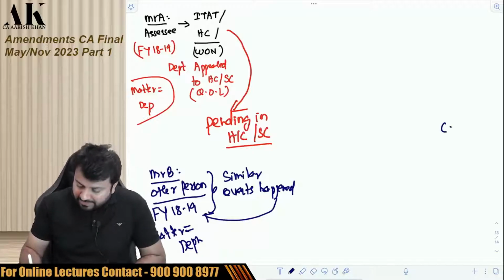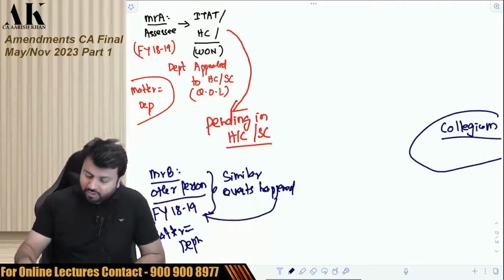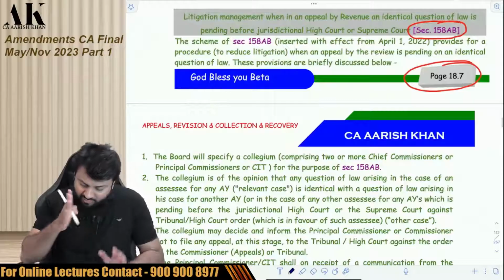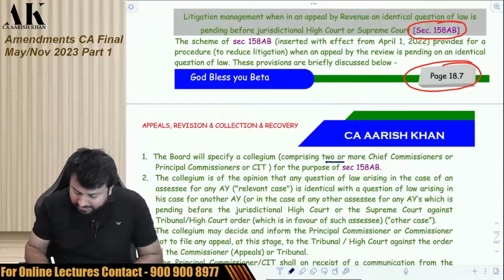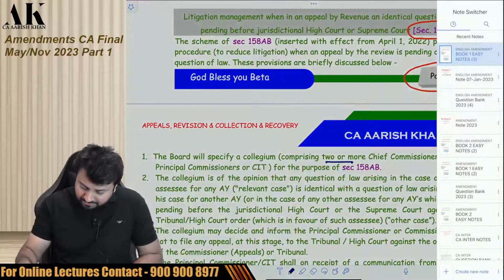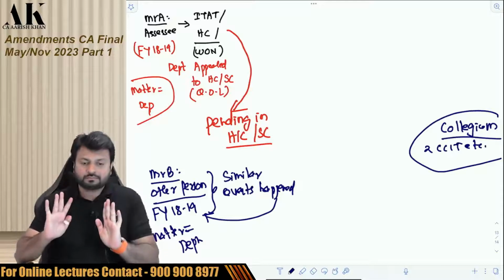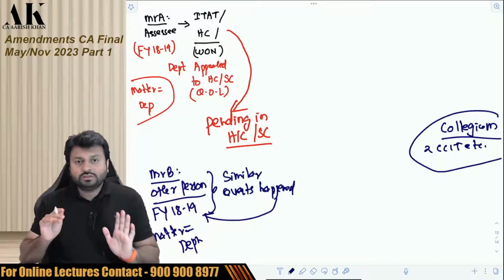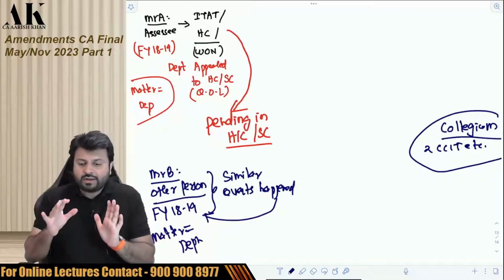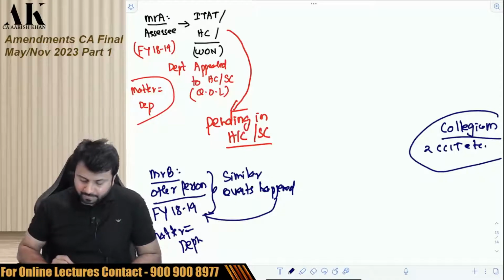So for that purpose, the government has made a collegium. Collegium means a group. Collegium of what? It is mentioned over here. Let me give you the entire idea. Collegium of 2 or more Chief Commissioners or Commissioners. Okay, listen carefully. A number of persons will be introduced over here.